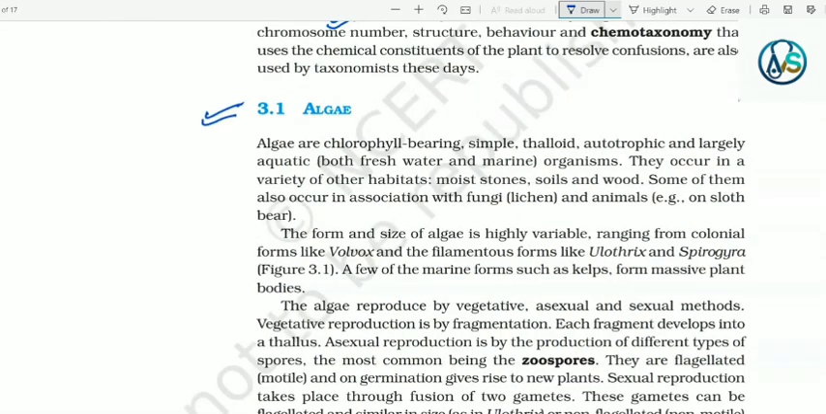3.1 Algae. Algae are chlorophyll-bearing, simple, thalloid, autotrophic and largely aquatic, that is both freshwater and marine, organisms. They occur in a variety of other habitats: moist stones, soils and wood. Some of them also occur in association with fungi, that is lichen, and animals, example on sloth bear. The form and size of algae is highly variable, ranging from colonial forms like Volvox and the filamentous forms like Ulothrix, Spirogyra. A few of the marine forms such as kelps form massive plant bodies.